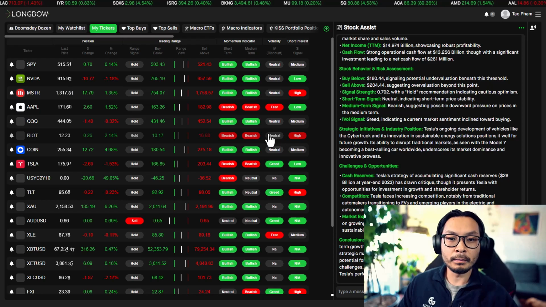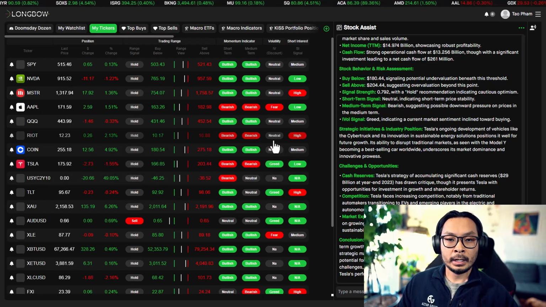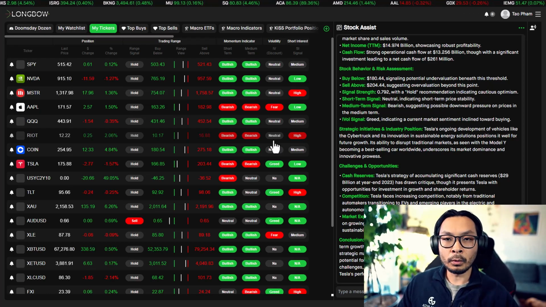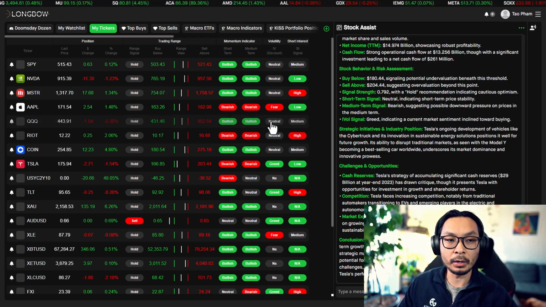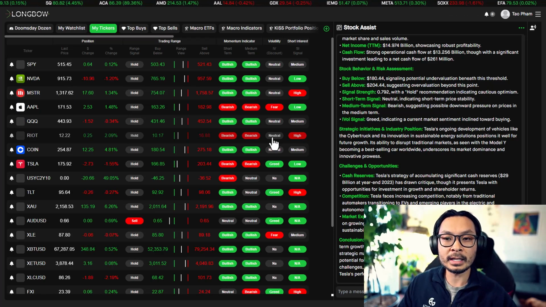This is the most important thing I take a look at for options right here. It's neutral. That means that the volatility is flat. So for options, if it's in greed or fear, it's actually more volatile, and so the cost of that option actually goes up. So when you're looking at this, you really want a neutral setup, and that's why I went with the RIOT options versus the CleanSpark. I think the options were a little bit cheaper from a volatility perspective.